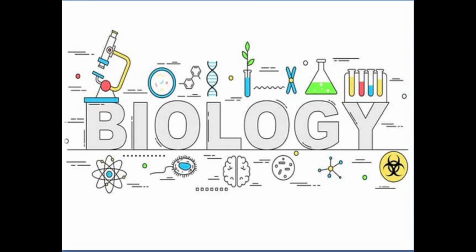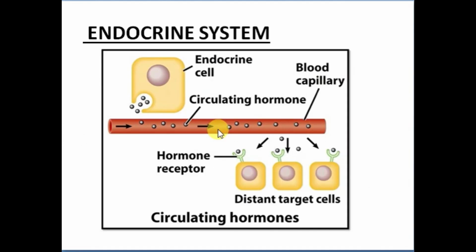So today's topic is the endocrine system. We'll discuss what the endocrine system is. In the endocrine system, we have hormones. They are chemical messengers that carry messages to different parts of the body. So how do they carry messages?